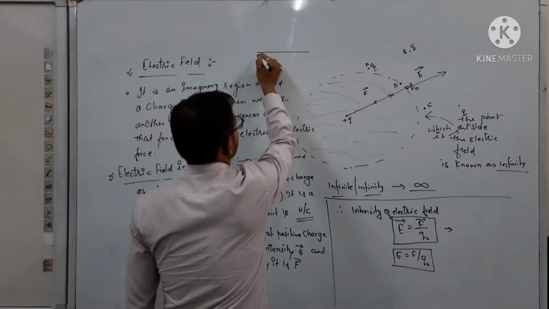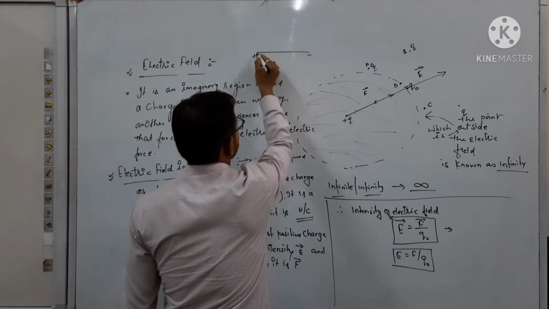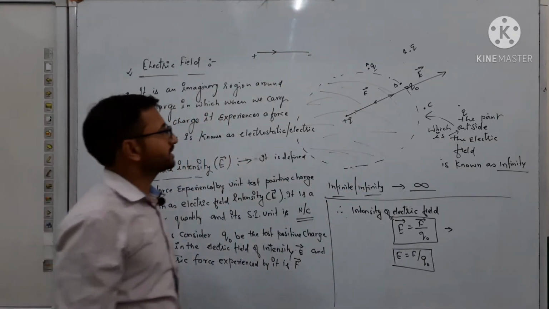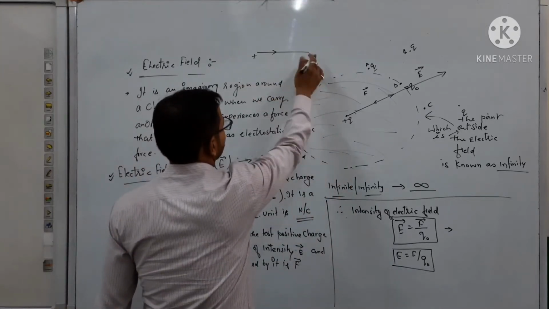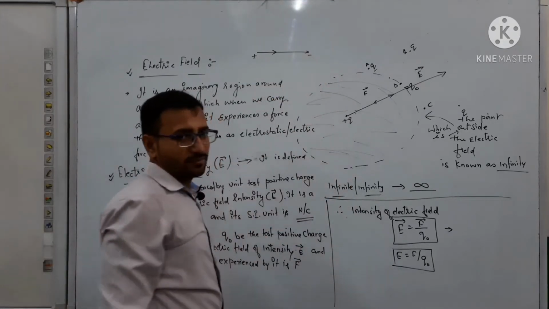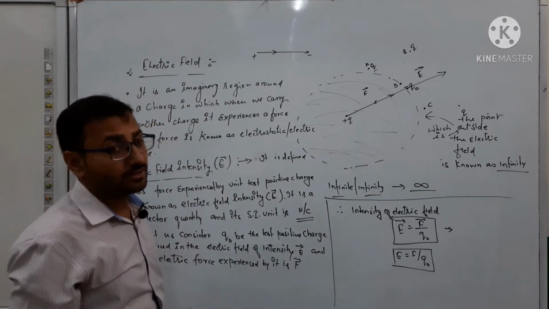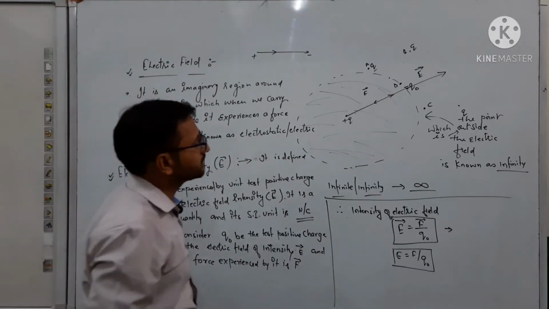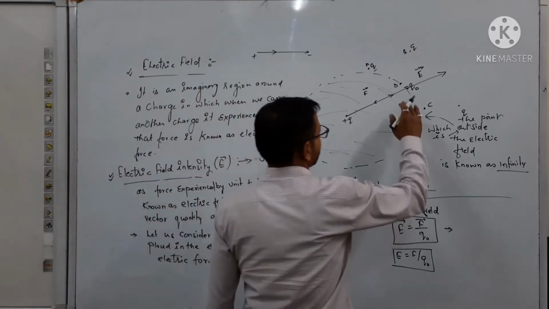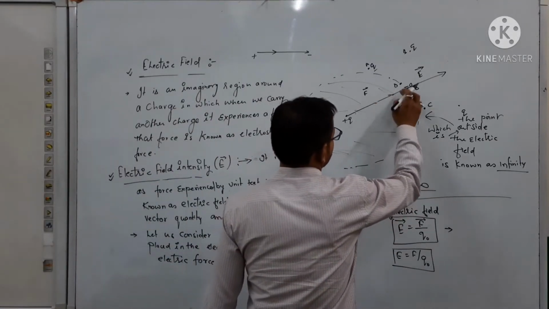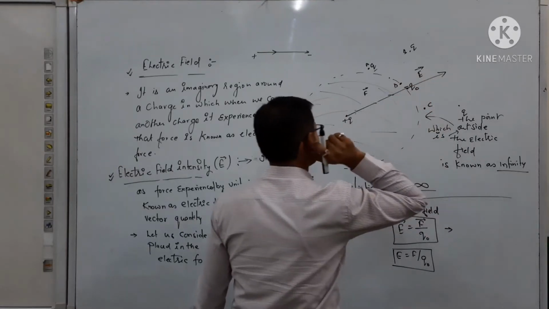The electric field lines are the lines which emerge from positive and move toward the negative charge, meaning the direction of electric field always lies from positive to negative charge, so that direction is called the electric field intensity direction. That's why if we have two charges, one positive and the other negative, the direction is from positive to negative.